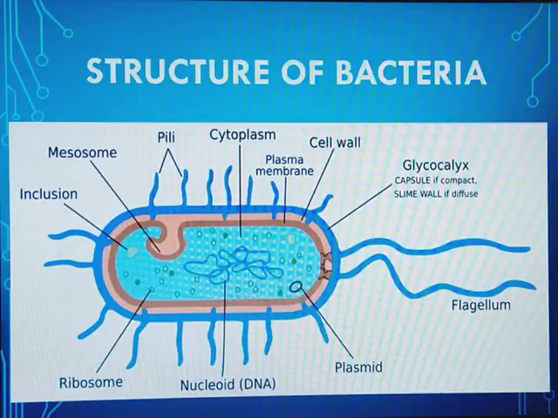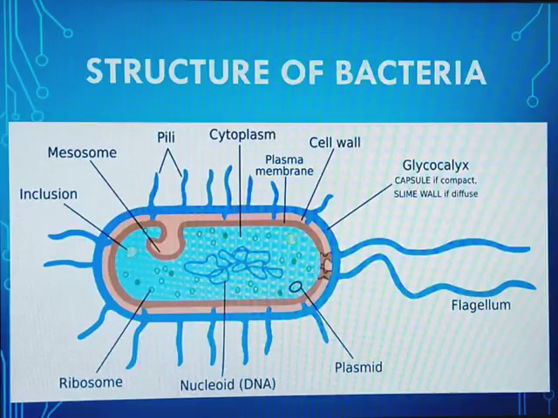Moving on to pili. These pili connect two bacteria during the conjugation process, which is a type of reproduction and helps the genetic material to get transferred from one bacterial cell to another bacterial cell. Cytoplasm is where all the organelles carry out their necessary processes for the survival of the bacterial cell. Cell wall we will discuss in detail.